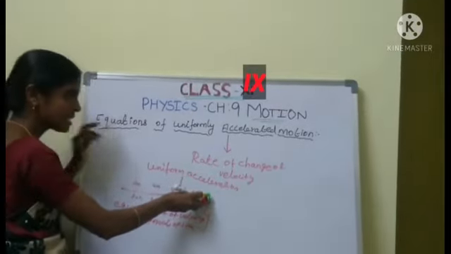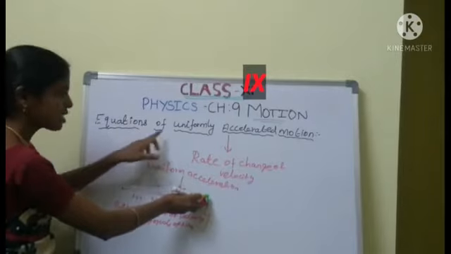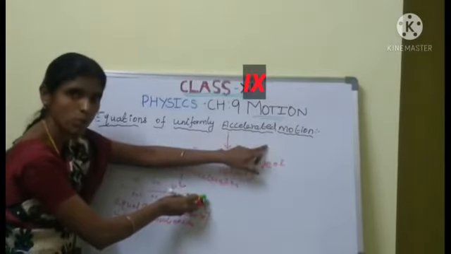That is the question: equations of uniformly accelerated motion.